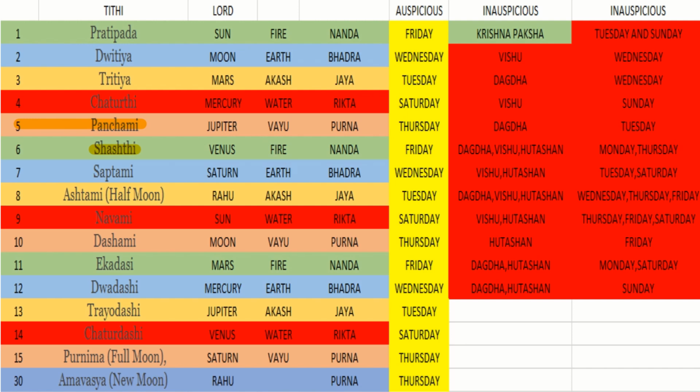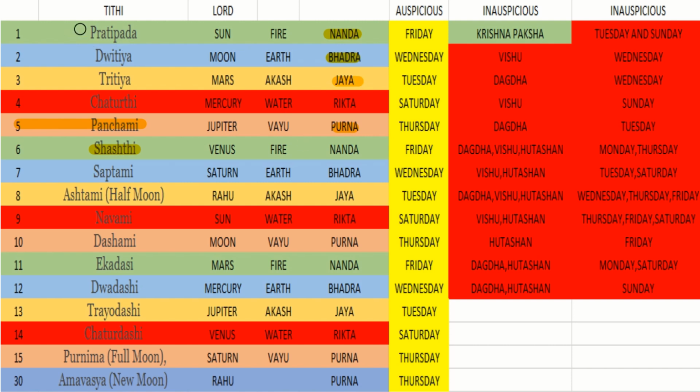These tithis are grouped into 5, that is Nanda, Bhadra, Jaya, Rikta and Purna. So this Rikta group, number 4 Chaturthi, number 9 Navami and number 14 Chaturdashi, can be avoided straight away because it is mentioned as inauspicious in the Shastras. The rest you can select. If any tithi falls under this yellow highlighted, then it is a very auspicious day, or else it is a normal good day for doing a good work. So that is how the tithi should be selected.